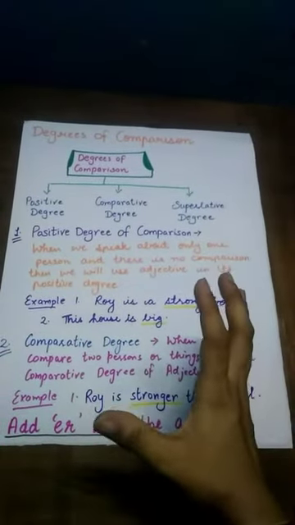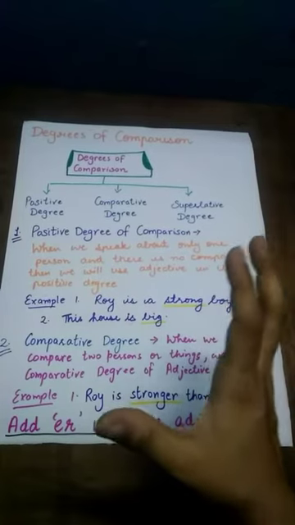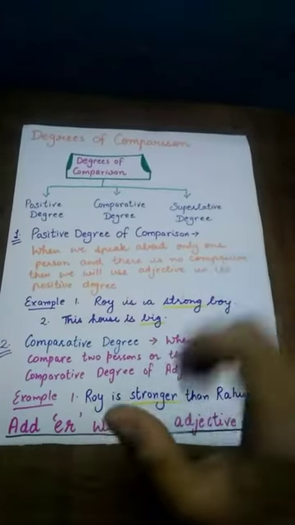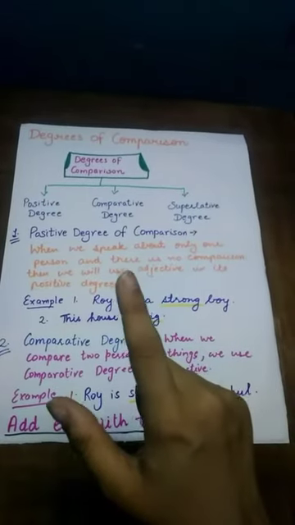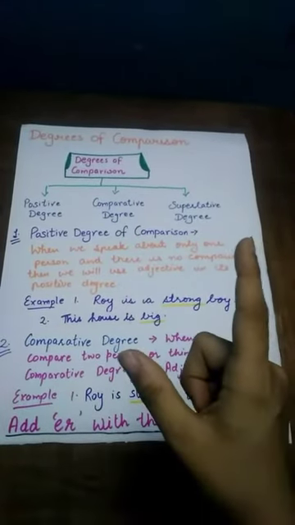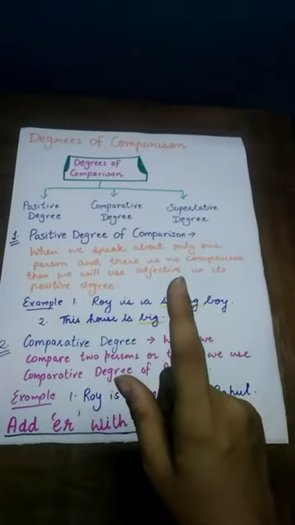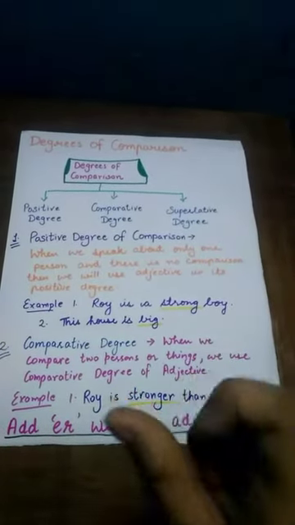Now let's discuss all of these one by one in detail. Now let's start with the positive degree of comparison. When we speak about only one person and there is no comparison, then we will use adjective in its positive degree.